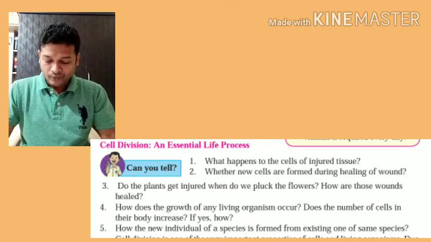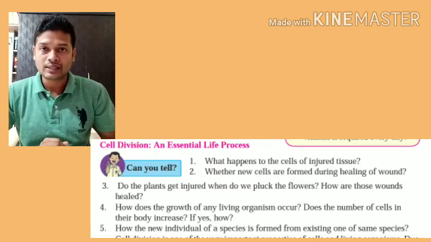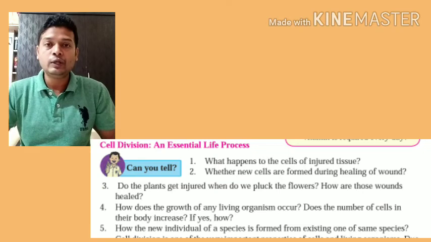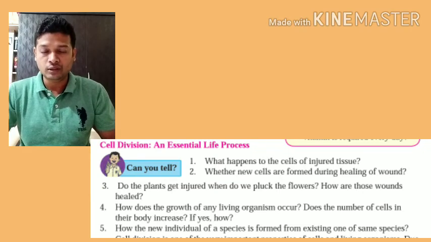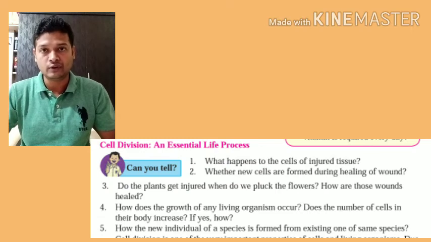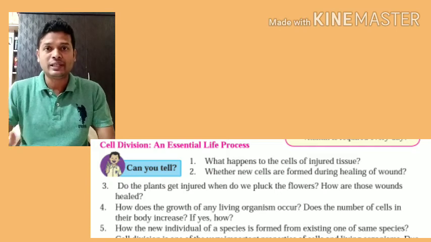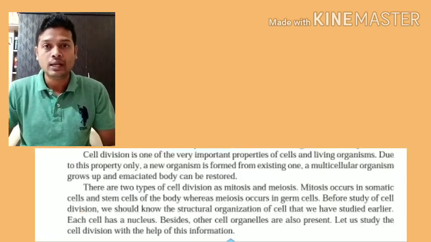Fifth question, how is a new individual of a species formed from the existing or same species? So a new individual is formed due to reproduction. That is also an essential life process. Reproduction we're going to study in the next chapter, life process 2. So reproduction is essential for production of a new individual from the pre-existing individual by sexual reproduction or by asexual reproduction. So these are the questions which will give the insight of what we are going to actually study.